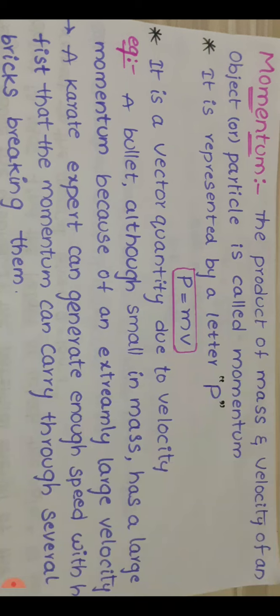It is represented by the letter P. P equal to mv, the product of the mass of the object and its velocity. It is a vector quantity due to its velocity, because it has both magnitude and direction. So momentum also has magnitude and direction. That's why momentum is a vector quantity.